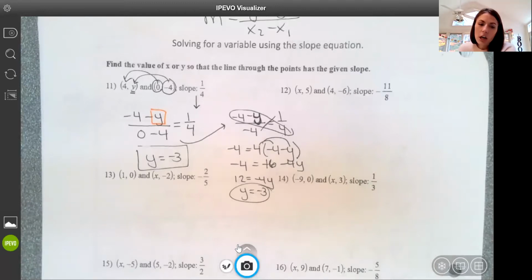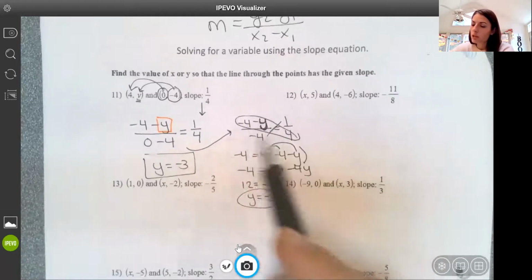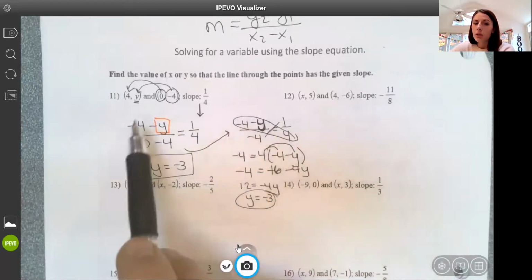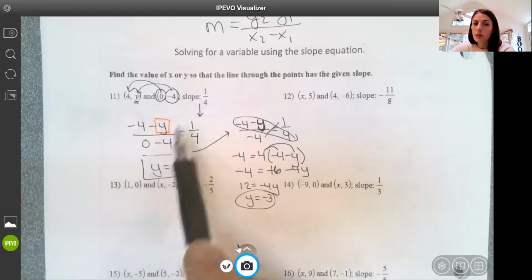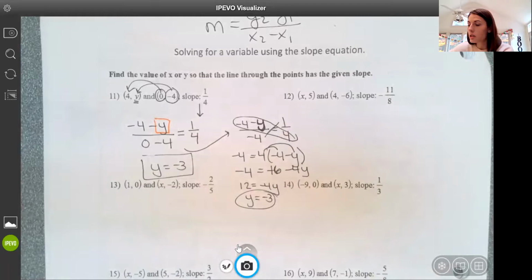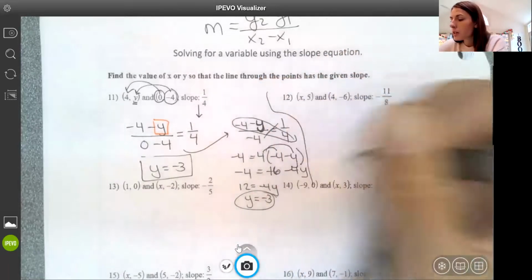But your best option here, to make sure you get the correct y value and that you're thinking through everything that's involved, is to set up your slope equation, clean it up, then use it as a proportion and cross multiply to solve. So let's look at another example.